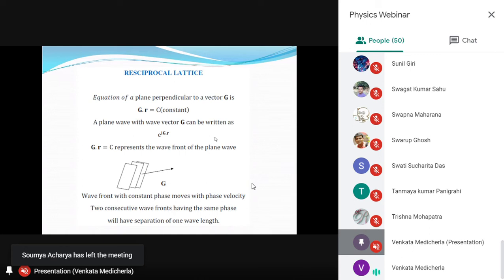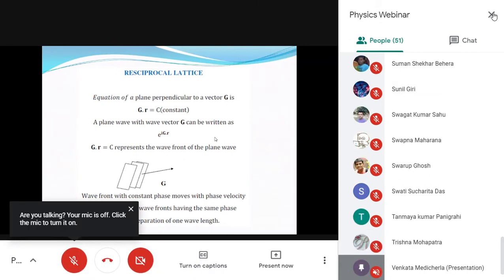But I'm not interested in the time dependence part now. For our discussion of reciprocal lattice, we only need the spatial dependence of the plane wave. Because g dot r is a constant, is a plane, e power i g dot r represents the plane wave. Now, in case of plane wave, because g dot r is equal to constant, it represents a plane perpendicular to g.